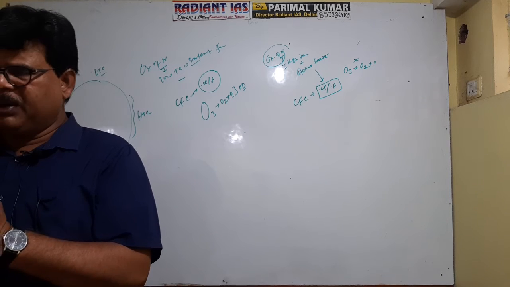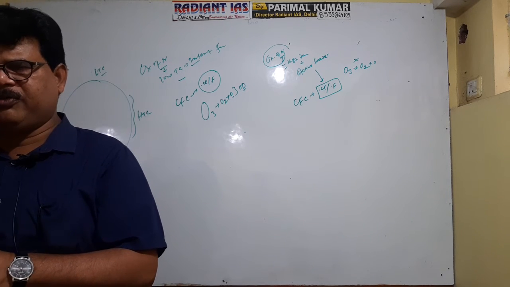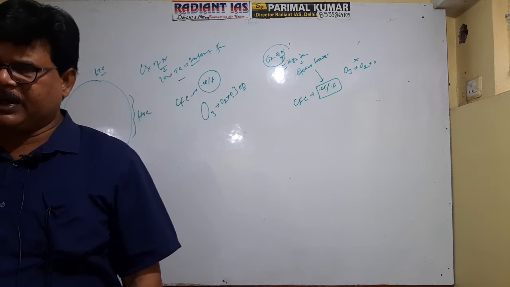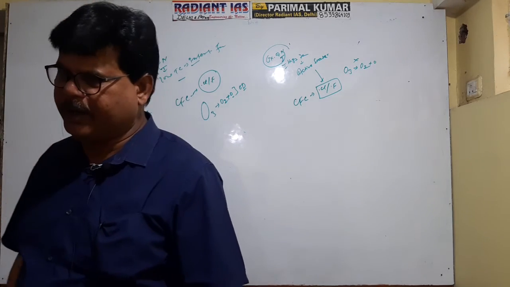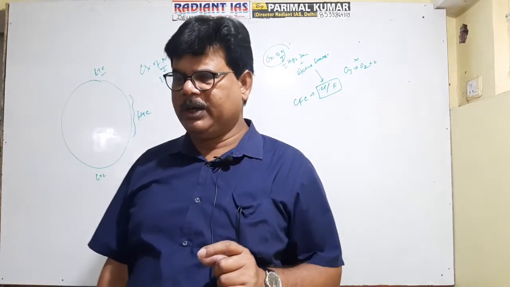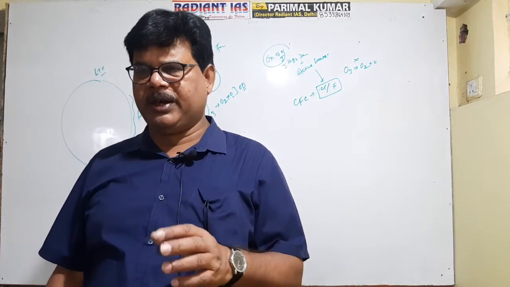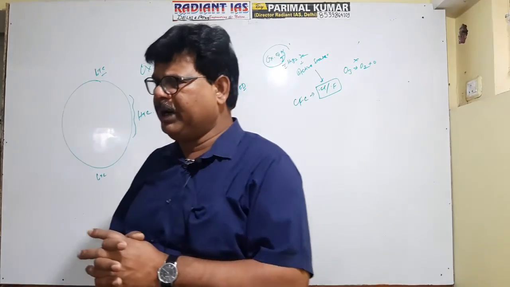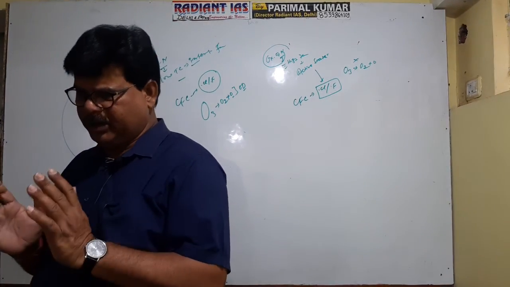Clear now? Now see, the thermosphere is further divided into two parts. The lowermost part of the thermosphere extends between 80 kilometers to 640 kilometers. This zone is referred to as ionosphere because there is a dominance of gaseous ions in this zone.